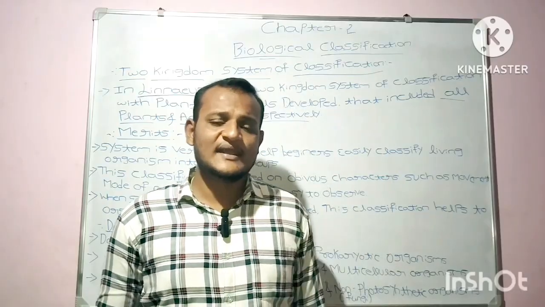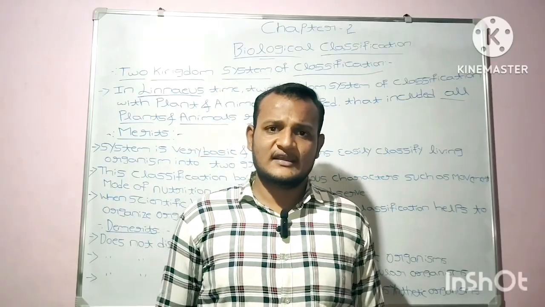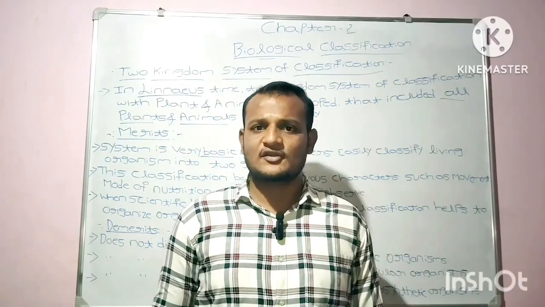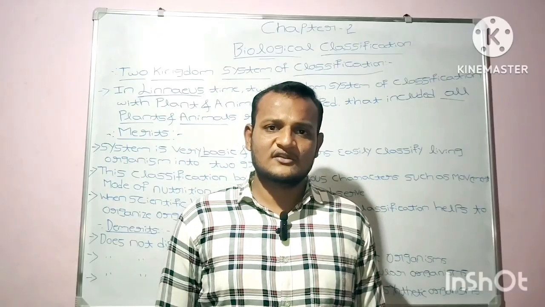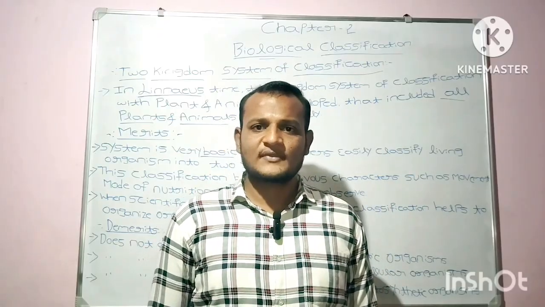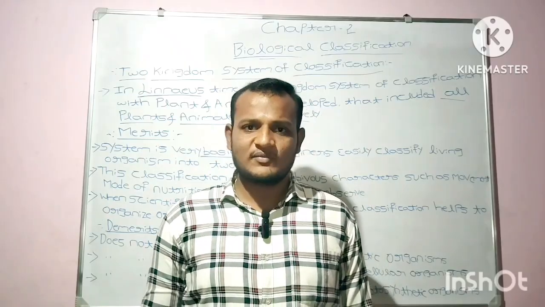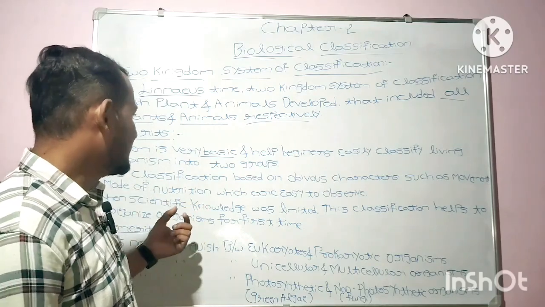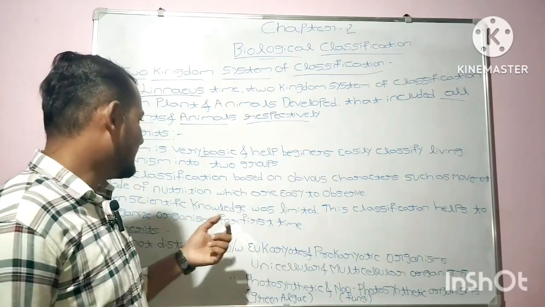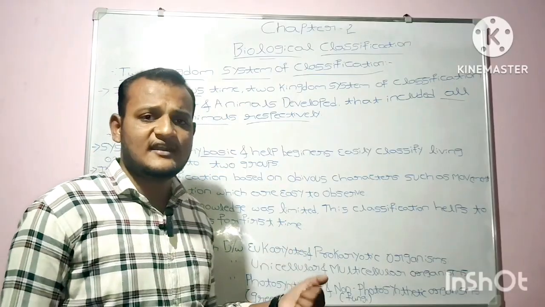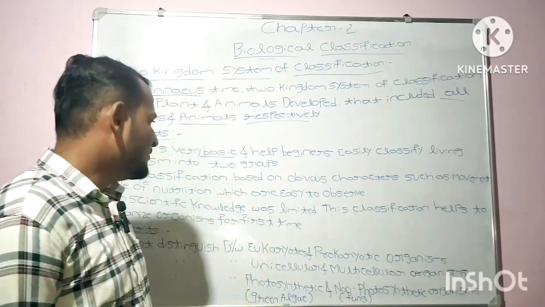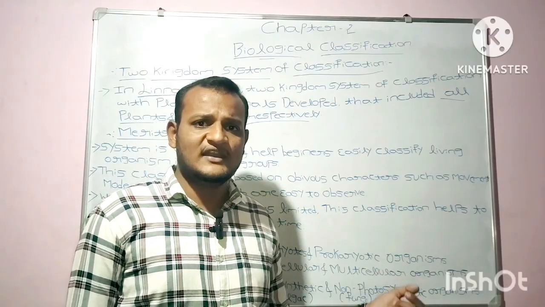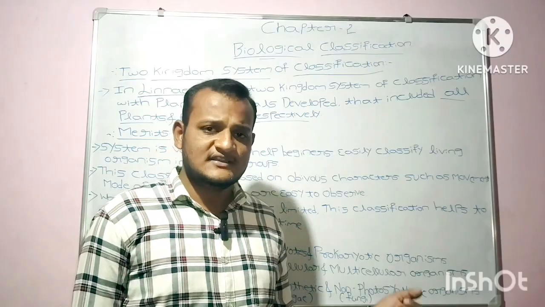In mode of nutrition, there are several types. Autotrophic and heterotrophic are there. In autotrophic, chemoautotrophs and photoautotrophs come, and in heterotrophic, parasitic and saprophytic nutrition also come. So the mode of nutrition and movement are the basis of this classification, which are easy to observe. As in the case of plants and animals, the movement and mode of nutrition are very easy to observe. So this classification is very easy.